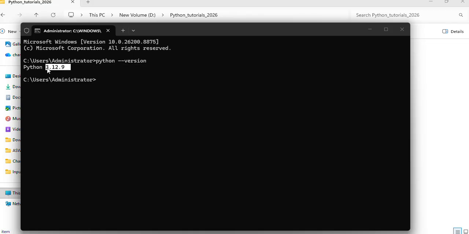I prefer a slightly older version, like currently there is 3.14 or something. I generally use a slightly older version because it is compatible with all the other dependencies that we will see in future. So we have downloaded and installed Python on our computer.